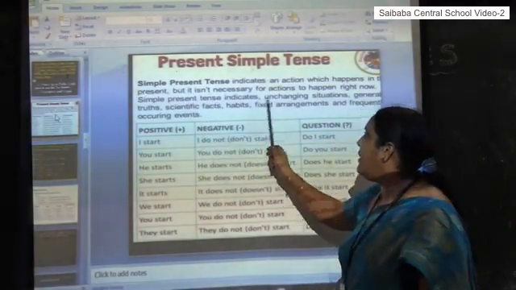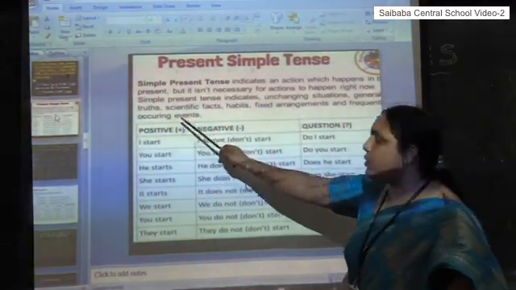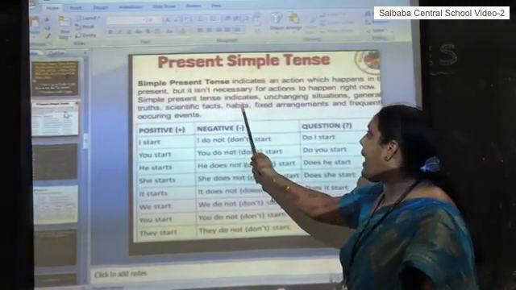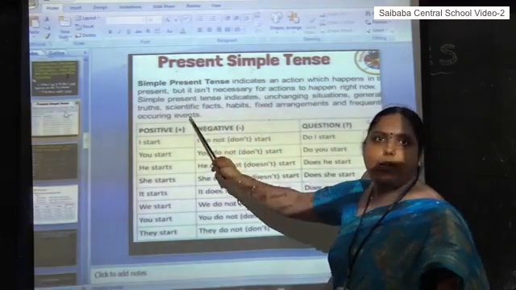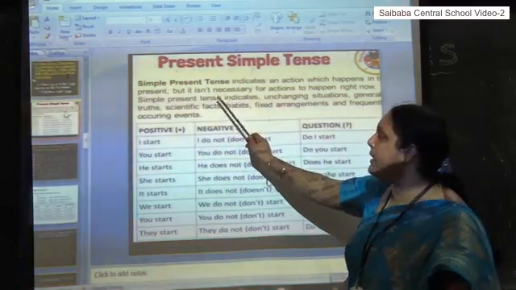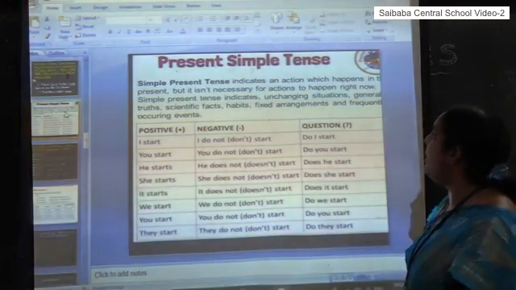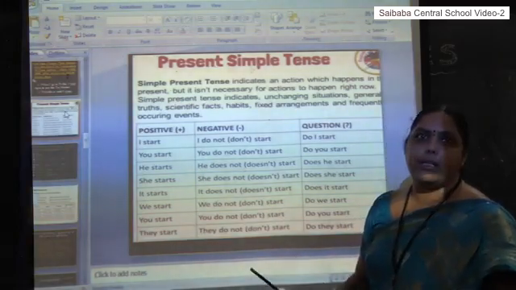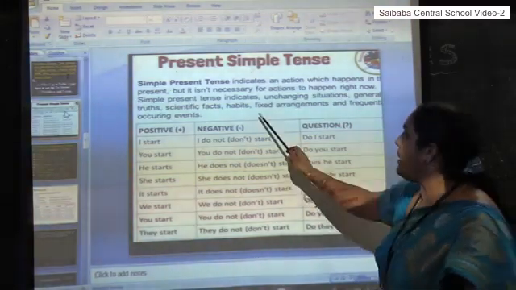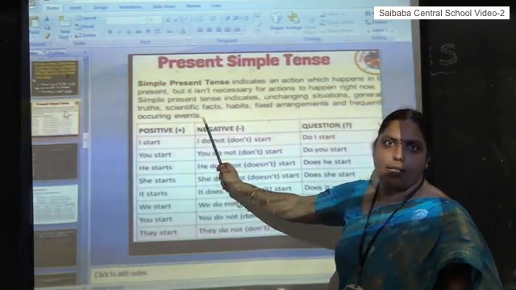Simple present tense indicates unchanging situations, general truths, scientific facts, habits, fixed arrangements, and frequently occurring events, as we have discussed already. In these different cases, you need not think that we take simple present tense only to express actions that happen right now. In these different situations, we use simple present tense.